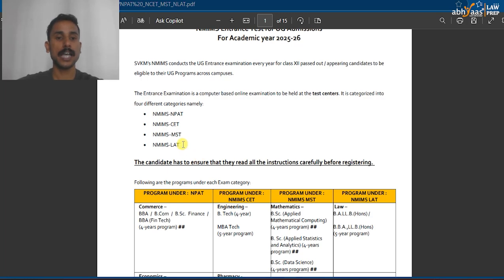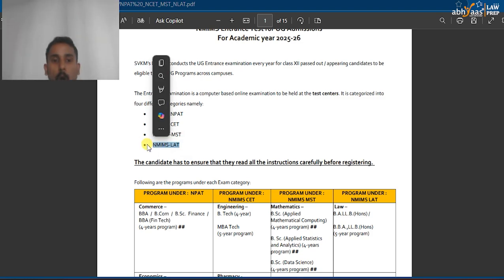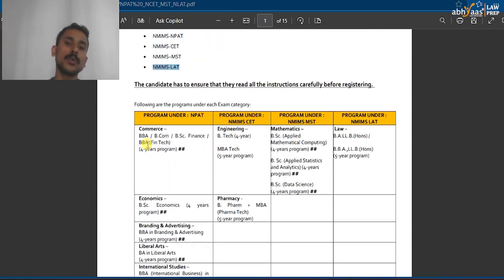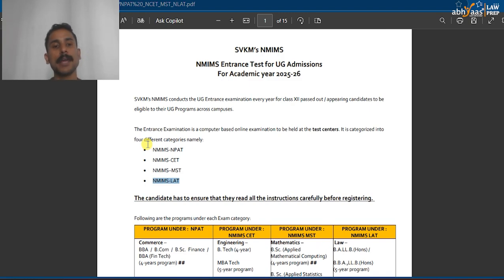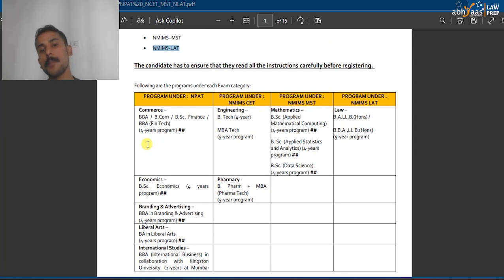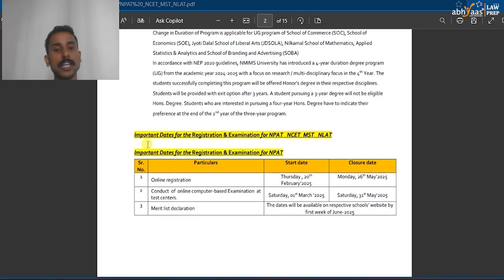Right. As you can see, there are different exams in order to get into this university. For law, it is NLAT, which is called the NMIMS Law Admission Test. For this particular course, there are almost 5 colleges. NMIMS has 5 campuses. Apart from its Mumbai and Navi Mumbai campus, they have other campuses also. This is a common exam, that is, the marks will be taken into consideration for admission into all of the colleges under NMIMS. Apart from that, I will tell you what the allotment system is and how it would work.